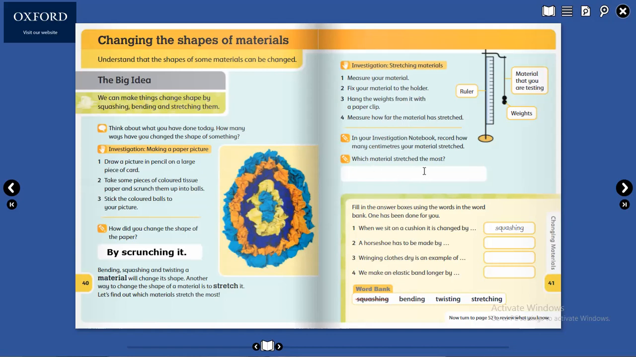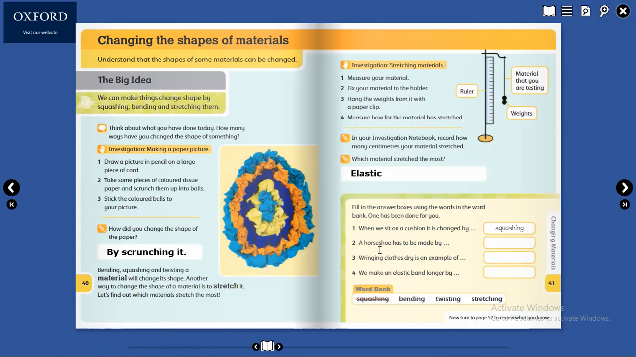Which material stretches the most? We know that elastic will stretch the most. Elastic. Given elastic, we have 4 words in the word bank: squashing, bending, twisting, and stretching. Fill in the answer boxes using the words in the word bank. One has been done for you, which is squashing. Squashing means when we sit on a cushion, it's changed by squashing.